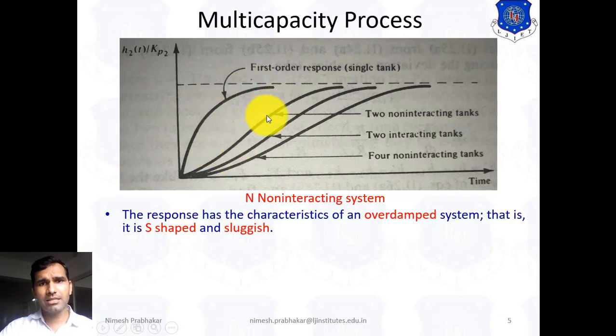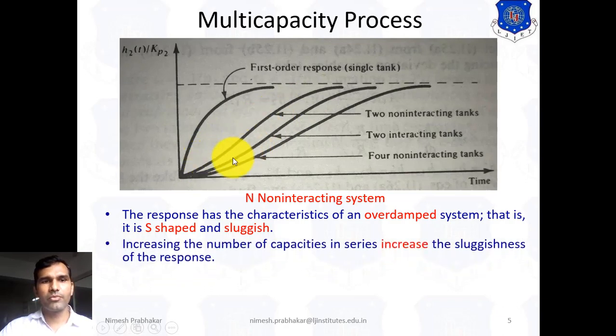As we increase the order, the sluggishness of the response increases. If we increase the number of capacities in series, the sluggishness of the response increases. That means comparing the two non-interacting and four non-interacting systems, as we increase the order of the system, the sluggishness also increases.